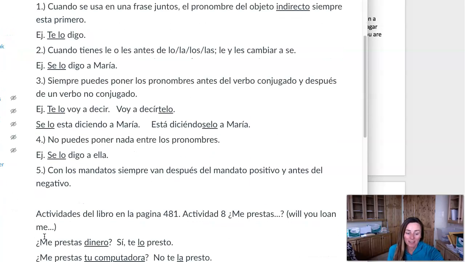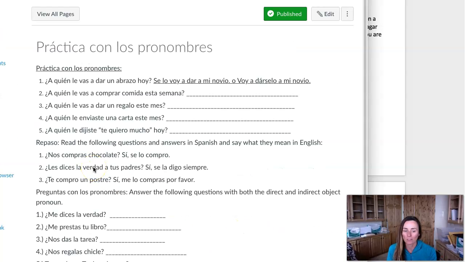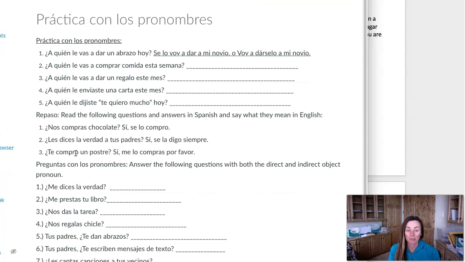Okay, so this is an activity that's good to do in your book. I'm going to skip ahead and just show you some resources that you have because these are really important to practice. They're really used a lot in conversation, and the best way to do this is just to continually practice some key phrases that you would use, like my mom told me that, right? Mi mamá me dijo que. So things like that that you would say every day in conversation are going to be helpful for you to understand how to say them in Spanish. But practice with those pronombres. You have this resource here if you want to practice.